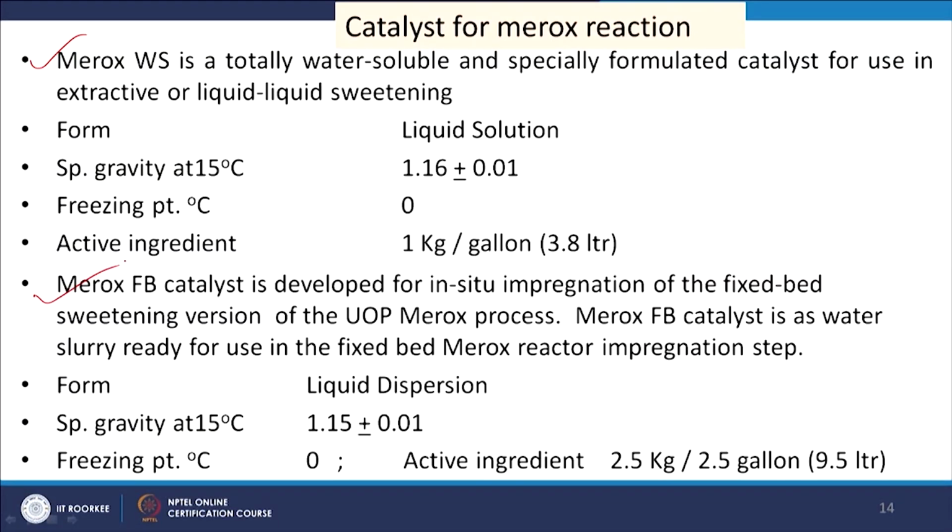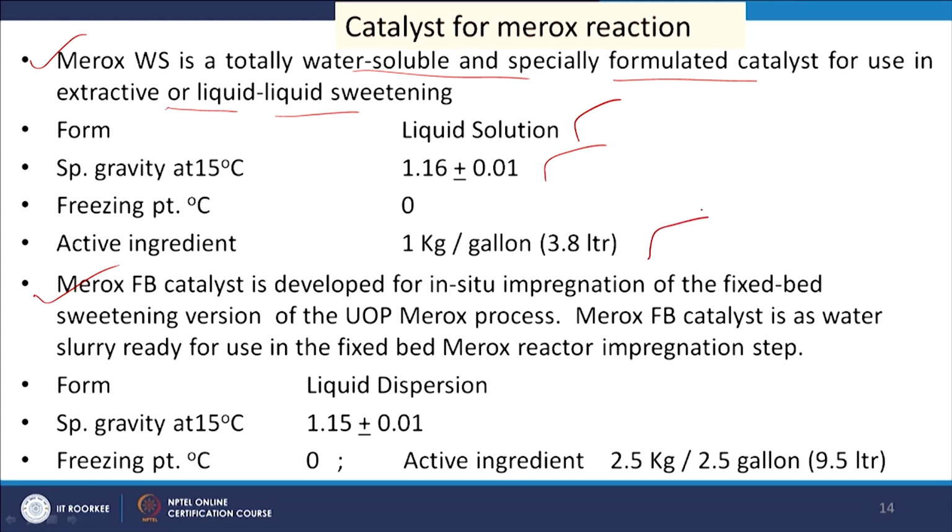Now, this oxidizer or oxidation unit of the Merox process is a catalytic process, and UOP has developed two catalysts, one is Merox WS and another is Merox FB. Merox WS is a totally water soluble and specially formulated catalyst for use in extractive or liquid sweetening. So, it is a liquid solution. In this form the catalyst is available with specific gravity 1.16 plus minus 0.01 and freezing point 0 degree centigrade. Active ingredient is 1 kg per gallon.